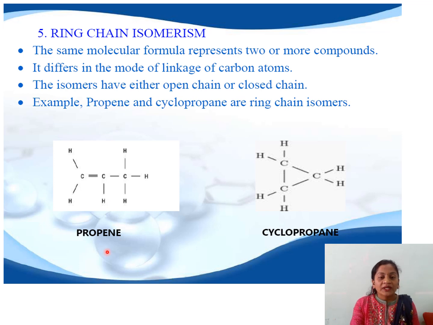Propene has an open chain structure, while cyclopropane is a closed ring. Thus, isomers having the same molecular formula but differing in the mode of linkage of carbon atoms are called ring chain isomers, and such a phenomenon is called ring chain isomerism.